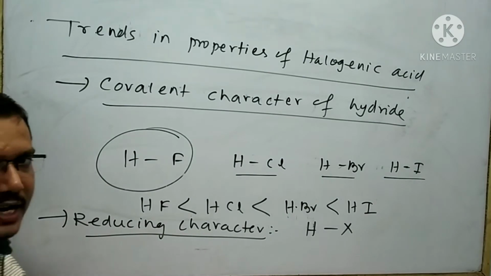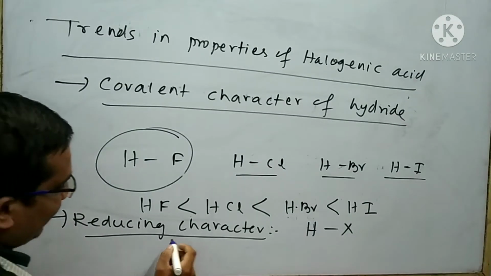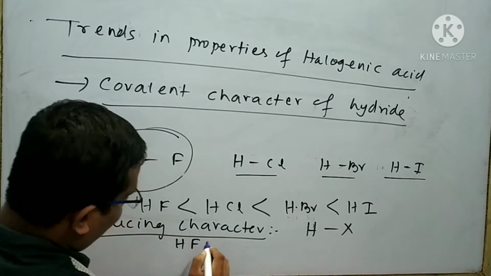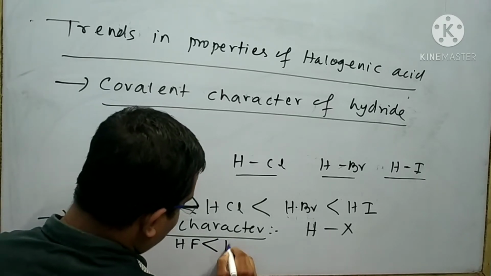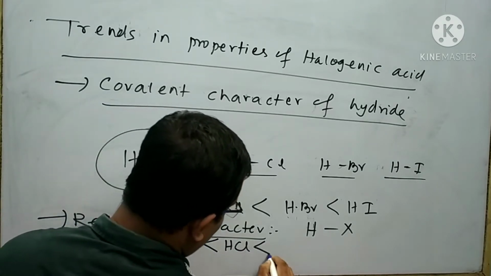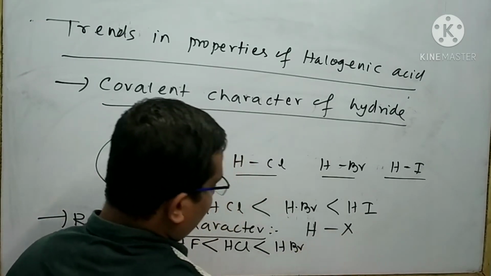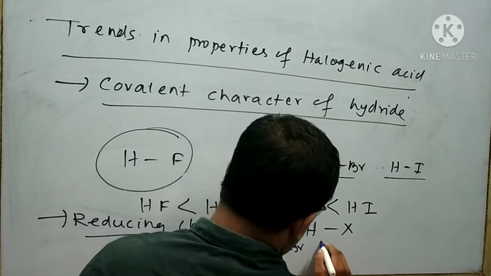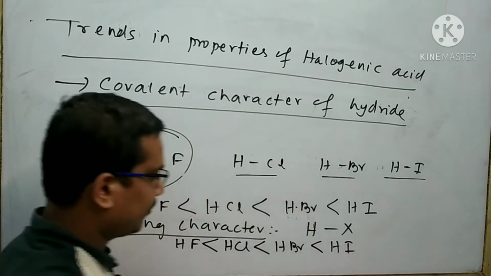So the reducing character increases from HF to HI. So I can write HF has less reducing character than HCl, which has less reducing character than HBr, and HBr has less reducing character than HI.